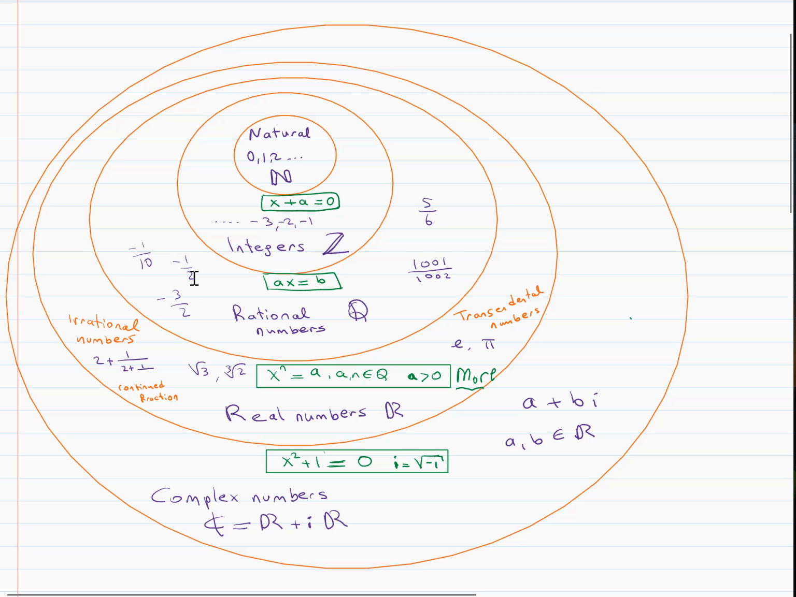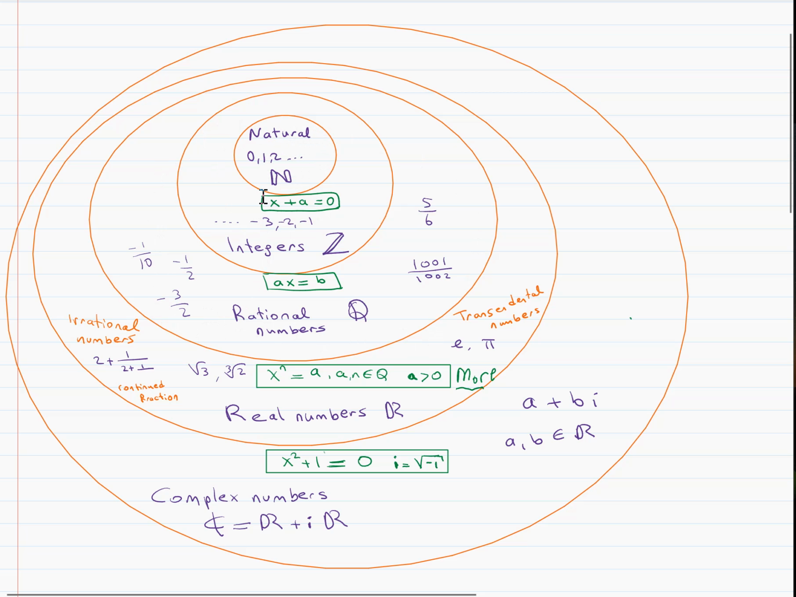So minus 1 over 2 will be added because that's a solution of an equation like that. All these rational numbers are of the form integer divided by integer. These are all rational numbers, of course including the integers and including natural numbers.